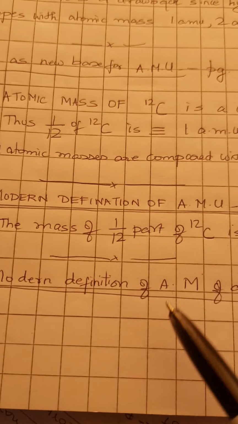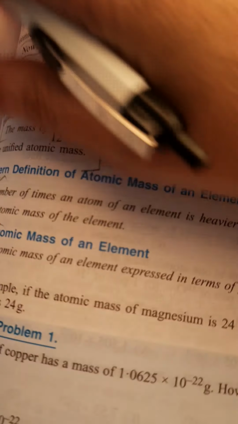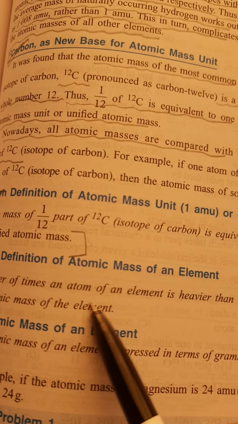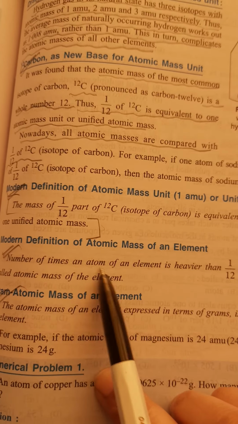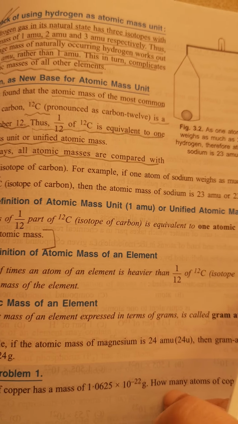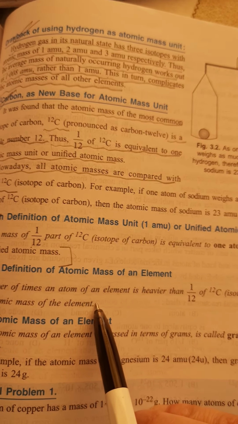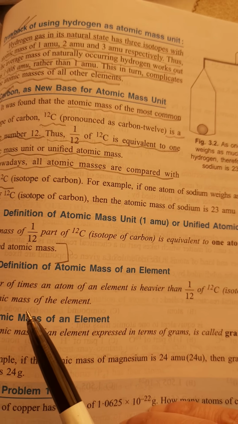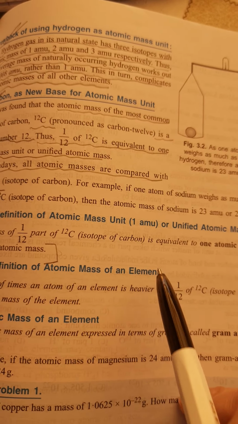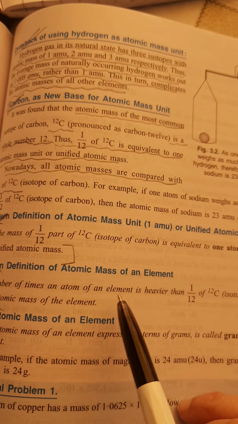All right, and there is a modern definition of atomic mass of an element, from the text here. The number of times an atom of an element is heavier than 1/12 of the carbon-12 isotope of carbon is the atomic mass of the element.